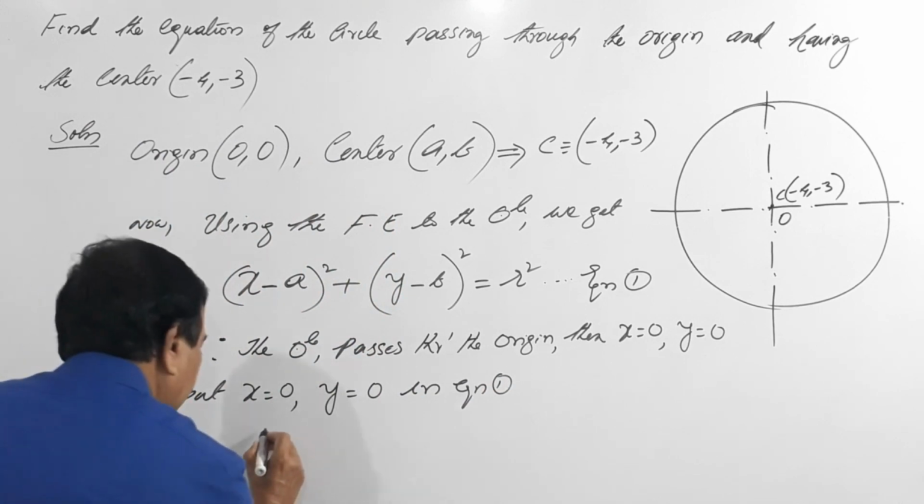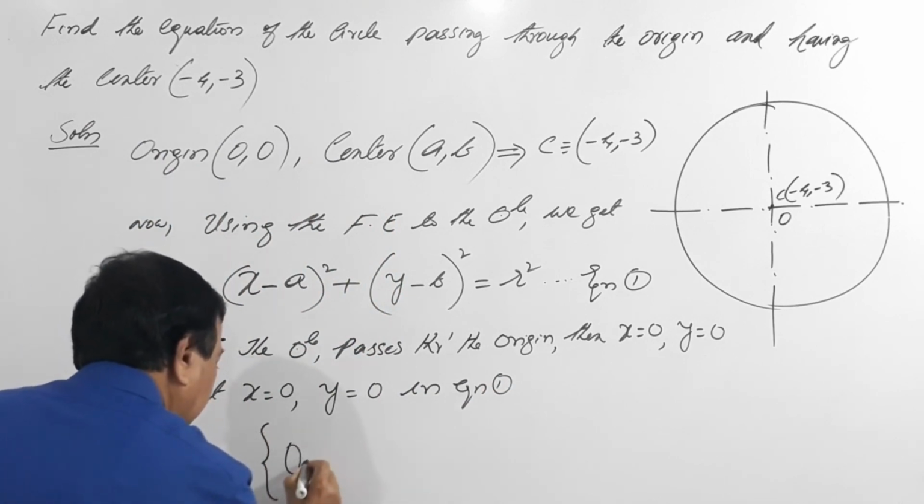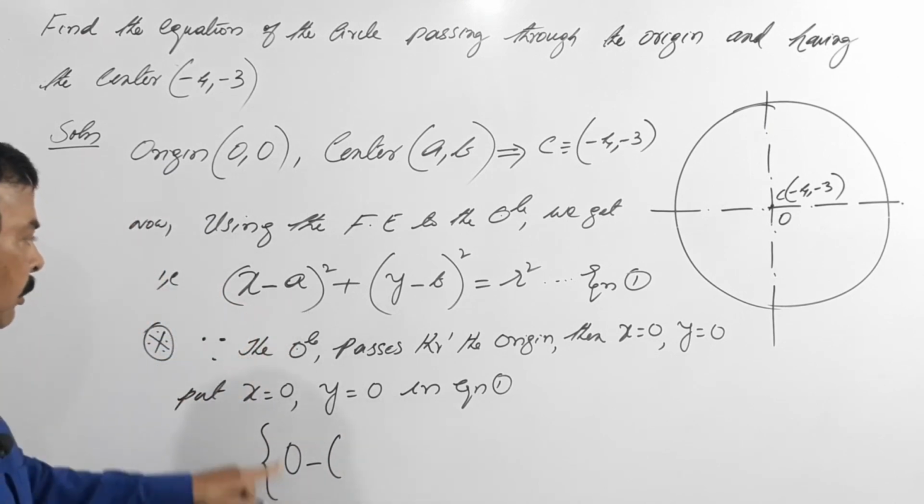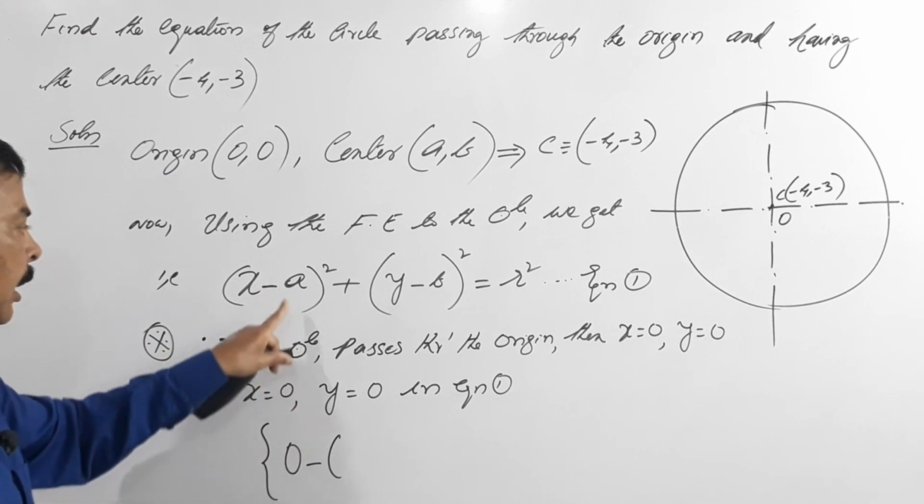What happens then? This becomes 0 minus a, and what is the value of a?